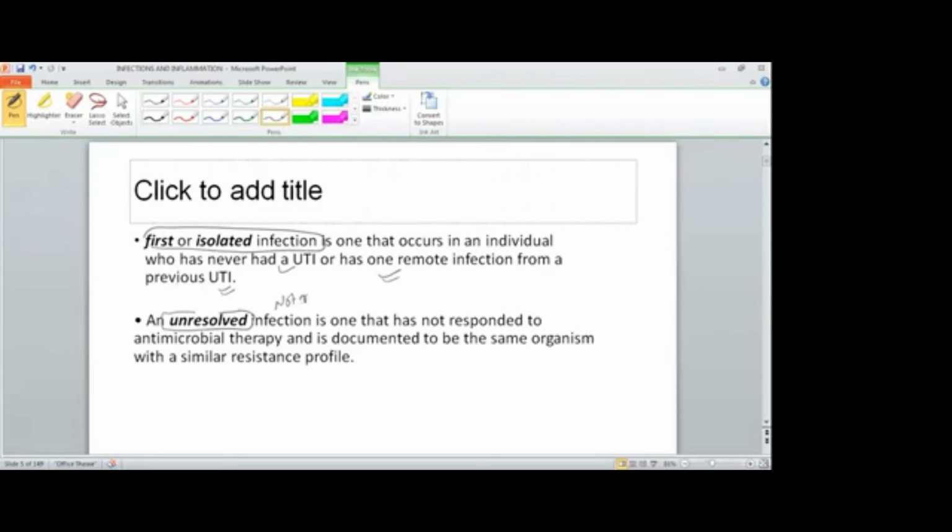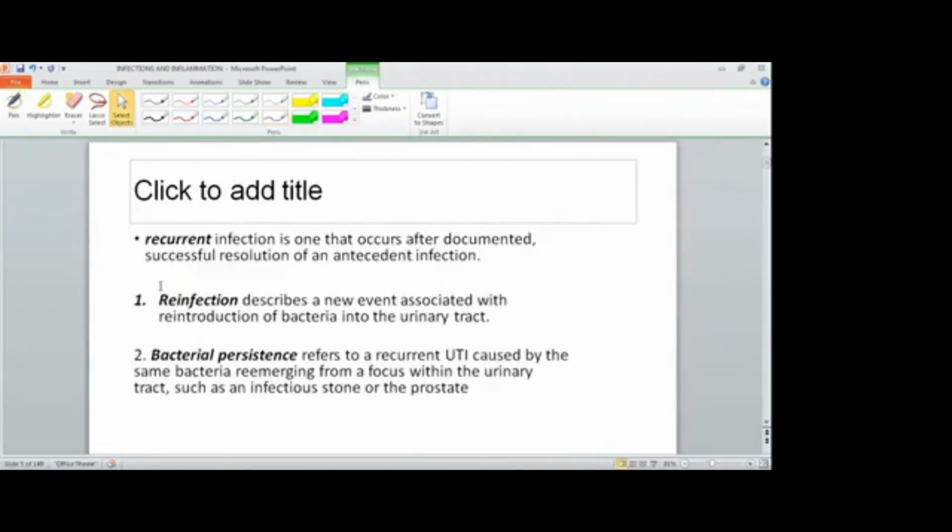Like the patient is having infection, we are giving antimicrobials, but he is not responding. We again did the urine culture, and it shows the same organism. So when the same organism is causing the infection again and again and not responding to antimicrobials, then it is unresolved. So first infection, then unresolved, then the recurrent.